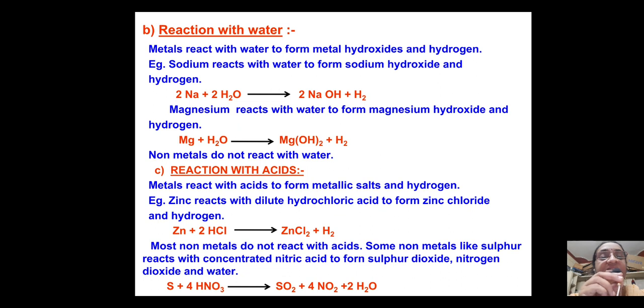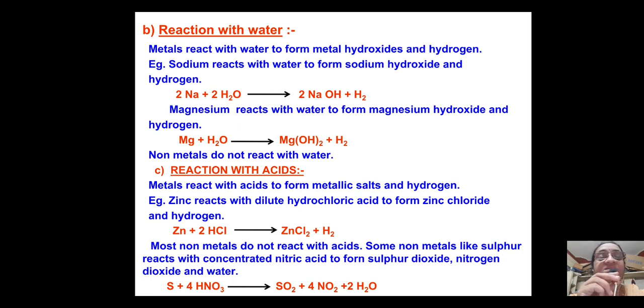So you see children, zinc is there, Zn, capital Z and small n. You observe the symbols, sodium Na, capital N and small a, magnesium capital M and small g. Sodium is called capital N and small a because it has been named after the Latin name. Sodium was earlier called natrium, so the capital N and small a. Okay. So it's a convention that when you are using two alphabets to denote a particular metal or non-metal, the first letter is capital and the second letter is small.